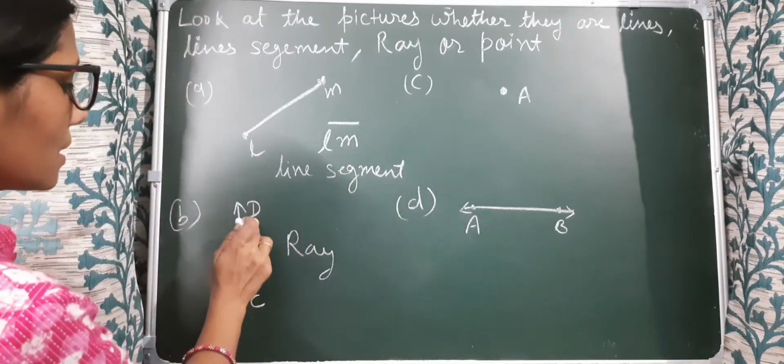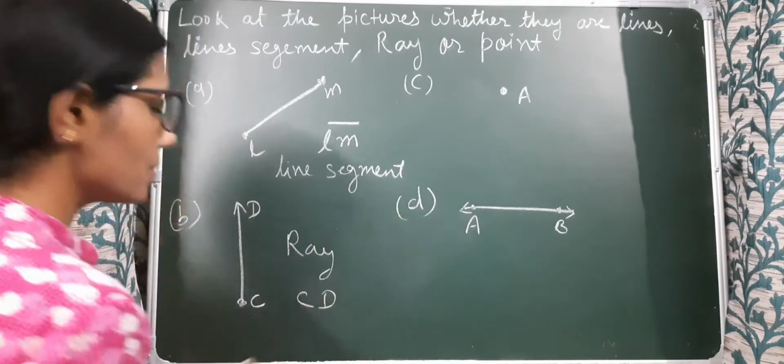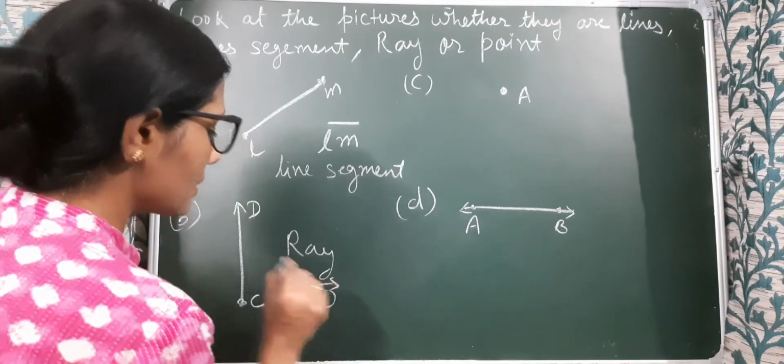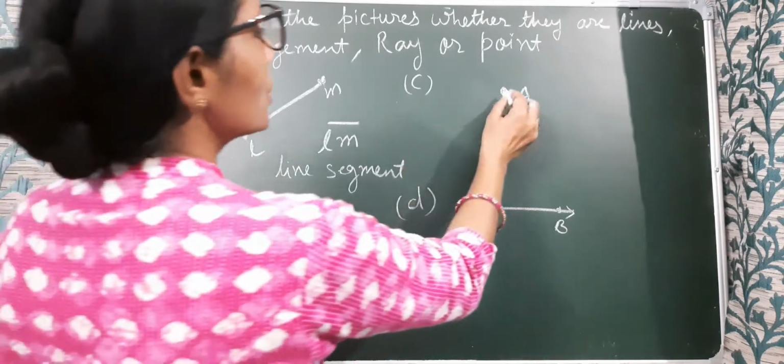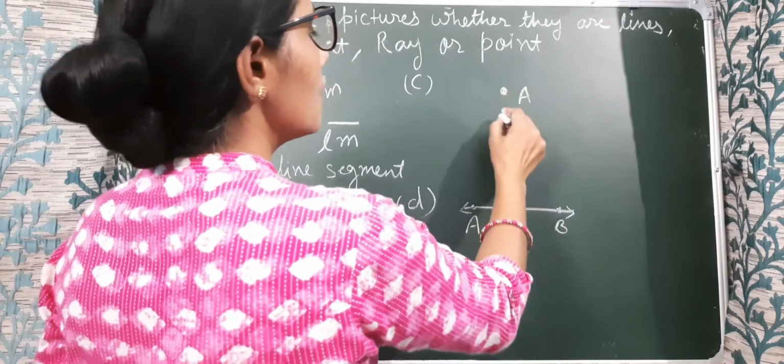The name of this ray is what? CD. And how do we represent a ray? In this manner. Okay. And what is this? This is a point.